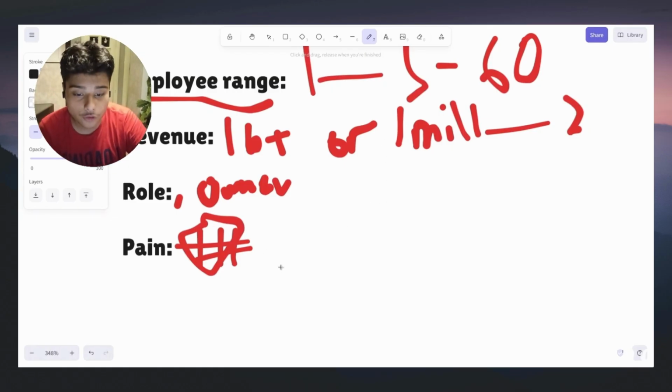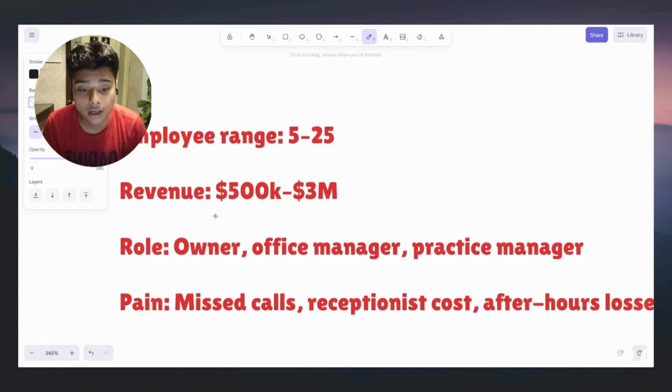For me, my employee range is 5 to 25. My revenue is $500,000 to $3 million. I do need to change this from $500K to $1 million, because I'm going to be charging $4,000, $5,000 for my automation and a monthly retainer. So what do you think? Does it make sense for them? If they make like $20,000, a $5,000 AI agent does not make sense, because there are not enough margins for them to be putting money into this.